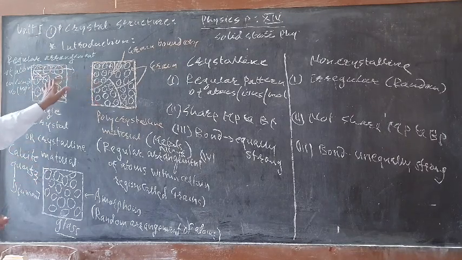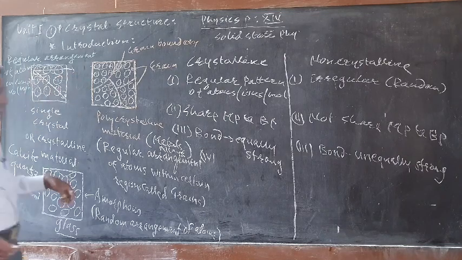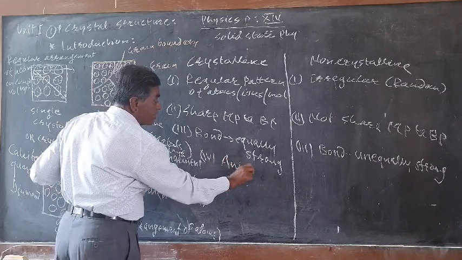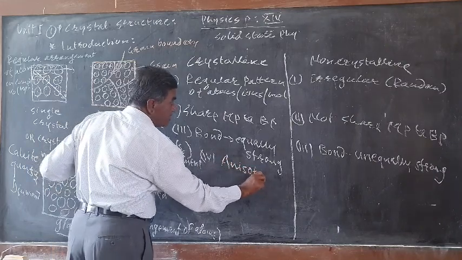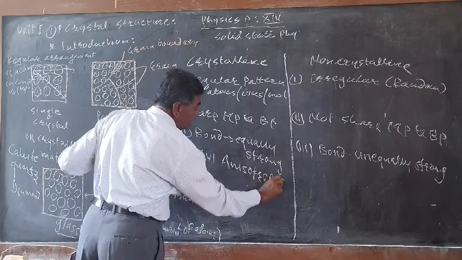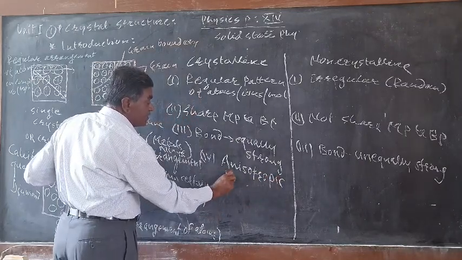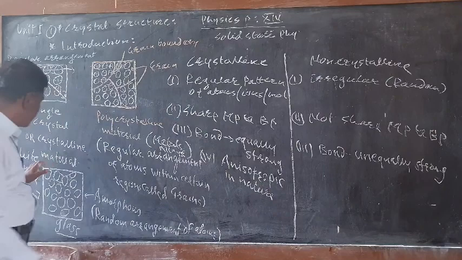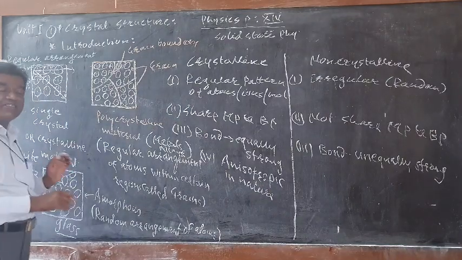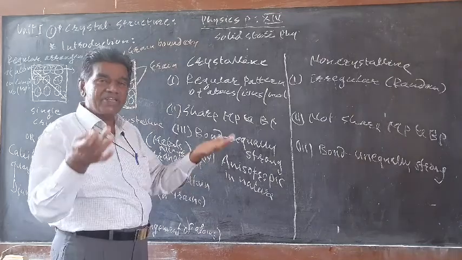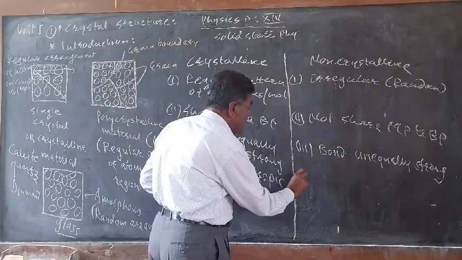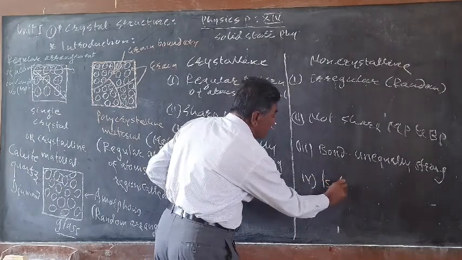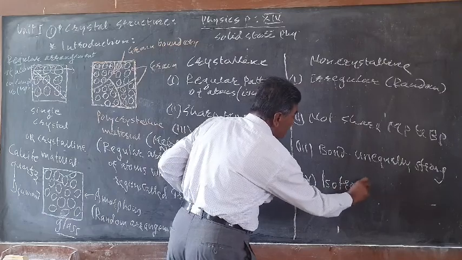So the crystalline materials are anisotropic in nature. While as far as the non-crystalline solids are concerned, the properties measured in any direction do not depend on the direction. Properties are found to be the same, and therefore they are isotropic in nature. This is the fourth property.